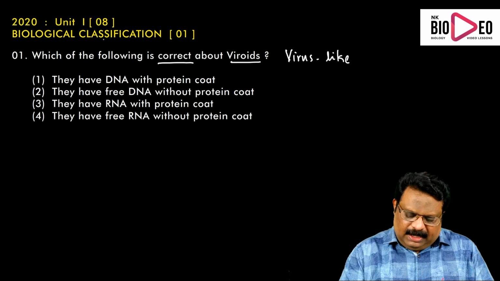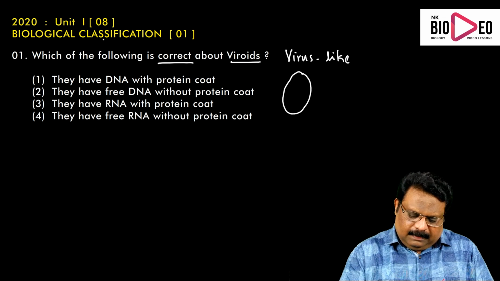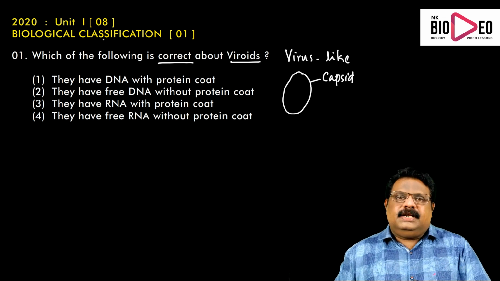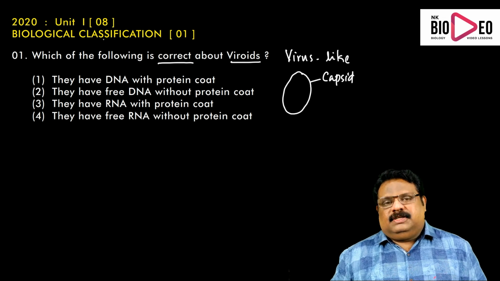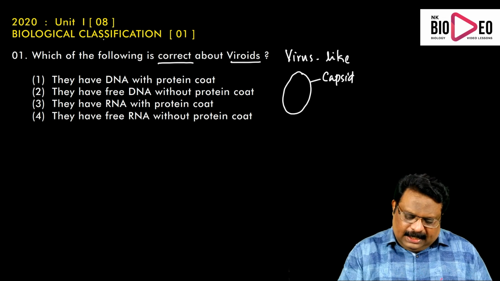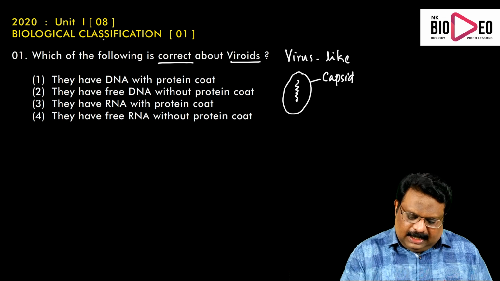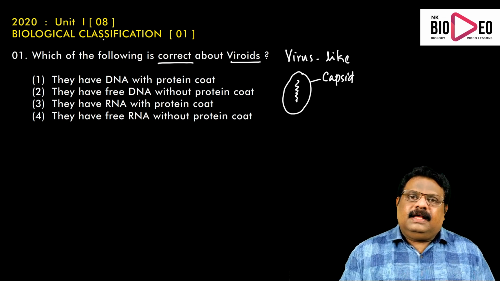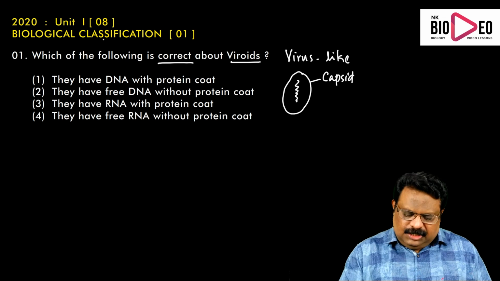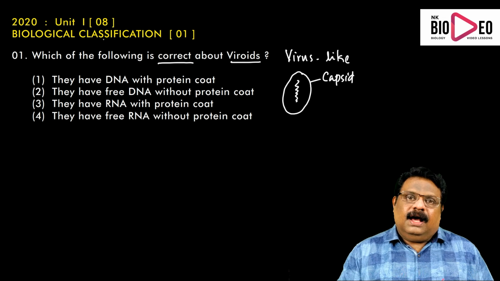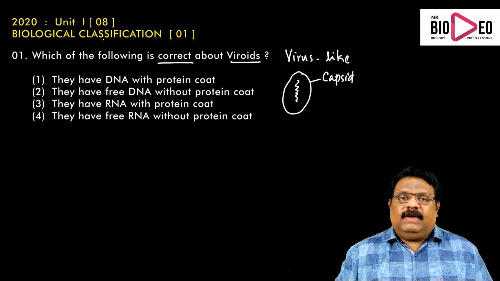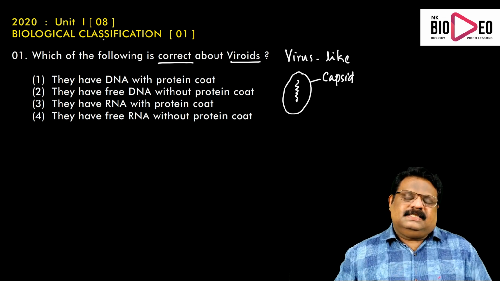The body structure of a virus has an outer covering called the capsid. The capsid is made up of protein, and the units of the capsid are called capsomeres. Inside the capsid, there is a genetic material. The genetic material may be either RNA or DNA. If it is DNA, the virus is called a DNA virus, and if it is RNA, it is called an RNA virus. The viruses are mainly pathogenic, causing so many types of diseases.